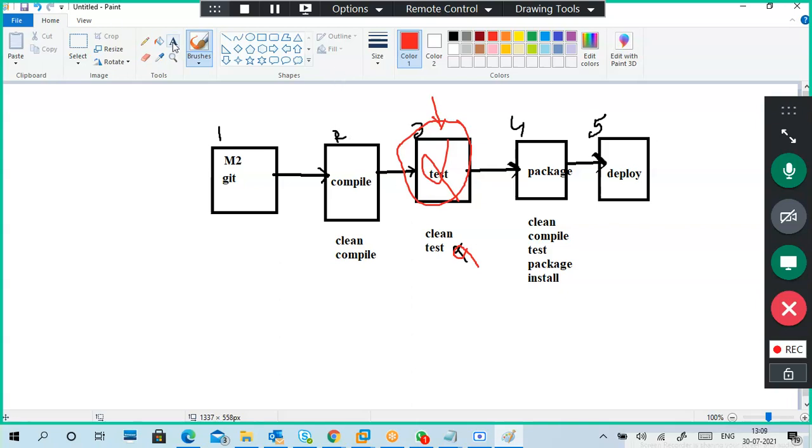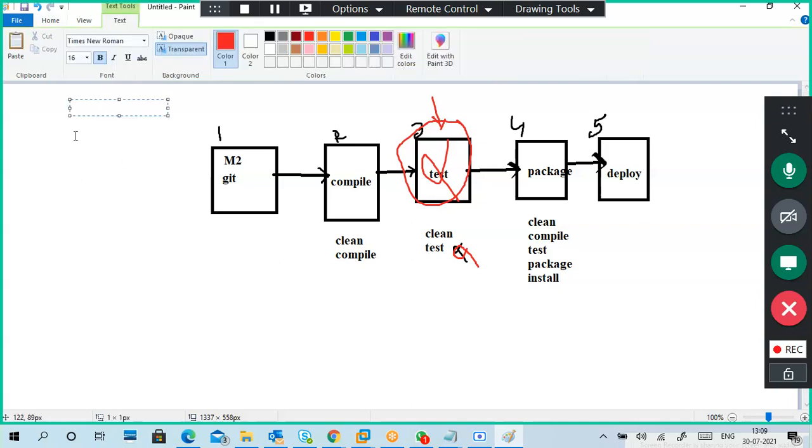So we can understand a pipeline like this. I gave a direct example instead of explaining it in that manner. Okay, so this is the pipeline. Each pipeline has stages: stage 1, stage 2, stage 3.